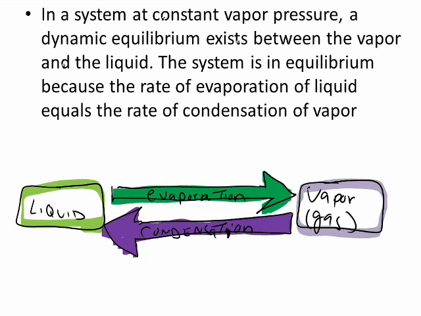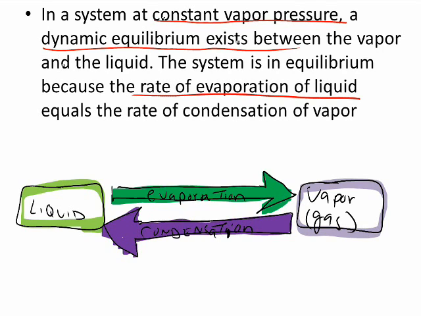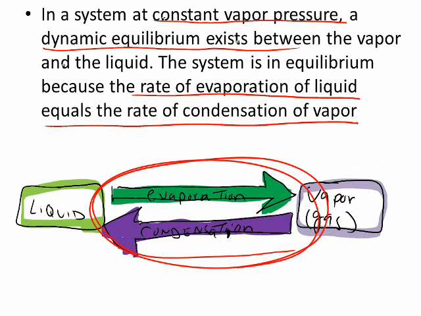Now this diagram is in your book on page 392. In a system at constant vapor pressure, an equilibrium will exist between the vapor and the liquid. The rate of evaporation of the liquid equals the rate of condensation. Remember, condensation is just when you go from a gas to a liquid. You have condensation on a glass, like little water droplets. Dew is condensation. So it's a constant dynamic equilibrium that keeps going back and forth, back and forth.